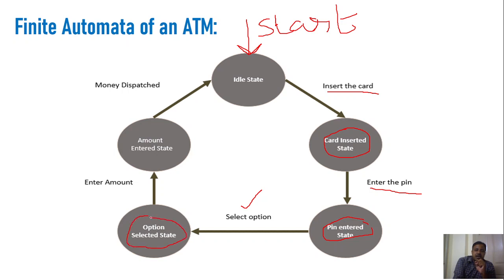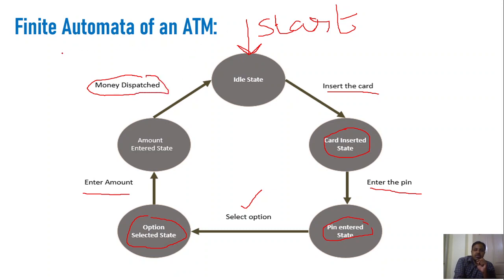For example, I have selected a withdrawal option, right? So what will happen next? It will ask us to enter the amount which we want to withdraw. The moment we enter the amount, it will move from the option selected state to the amount entered state, right? And after that, the specified amount is given as input to the cash dispenser. The cash dispenser will dispatch the money, and after that, the ATM will come back to the initial state, right?